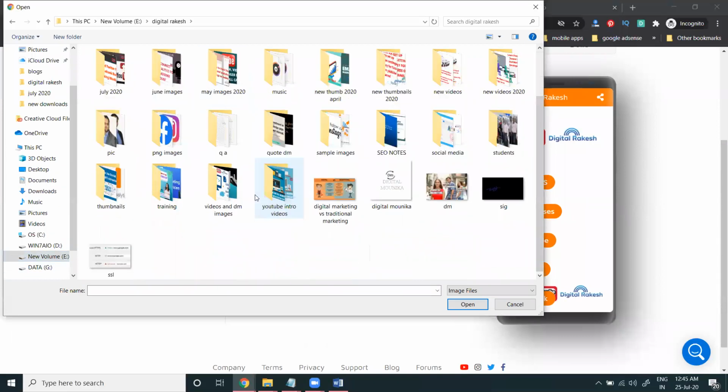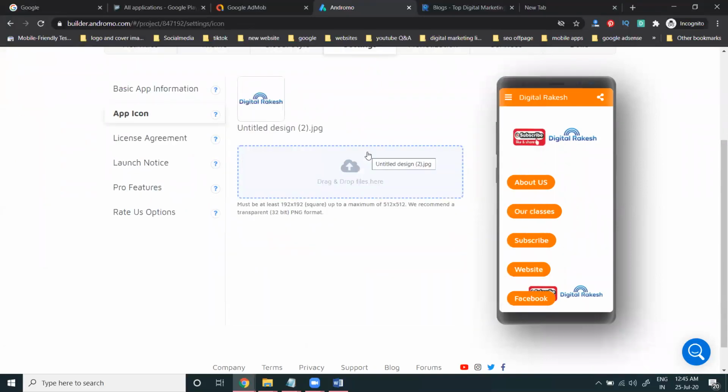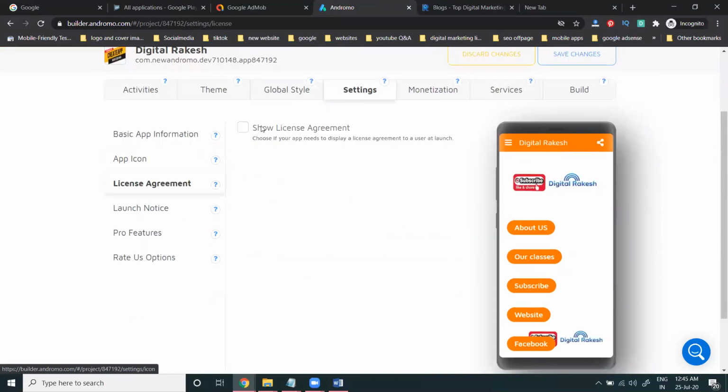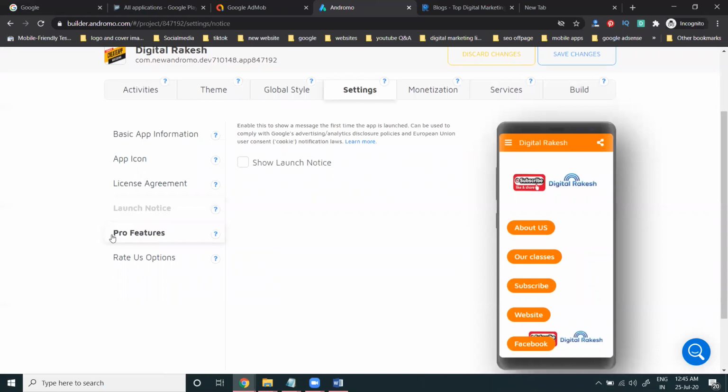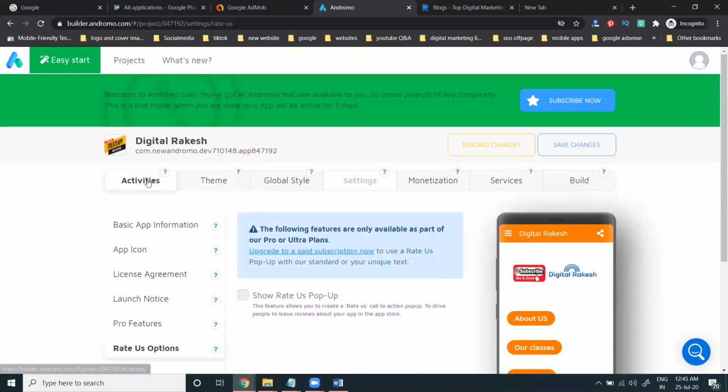So, all these icons will be made by a particular feature used for the Canva option. License agreement, show your license. Only 20 licenses will be here. Latch notice, pro feature not required. Rate for us option will be here.